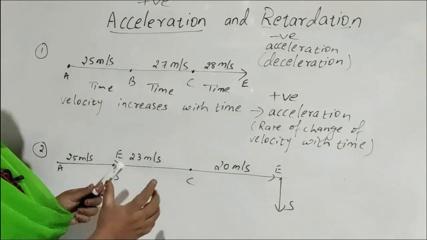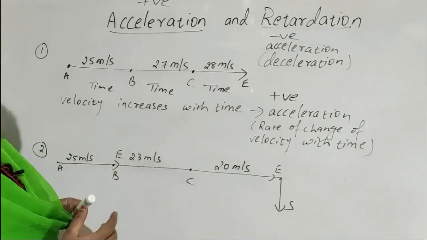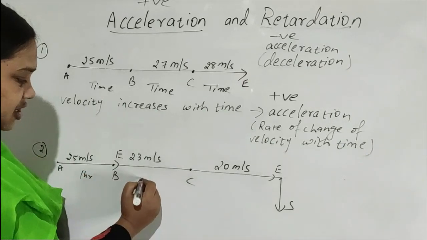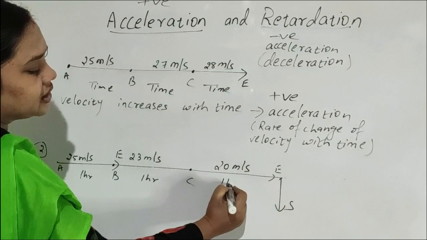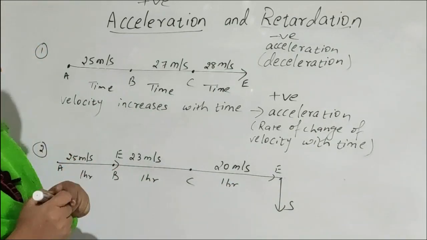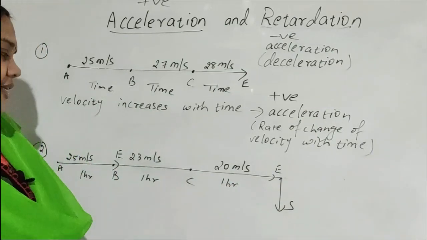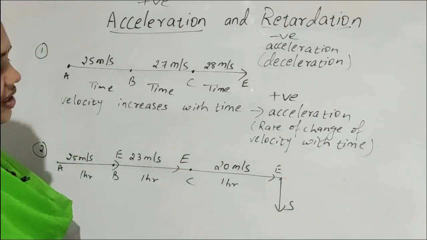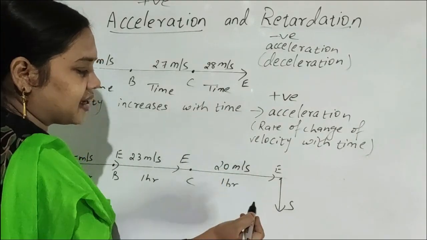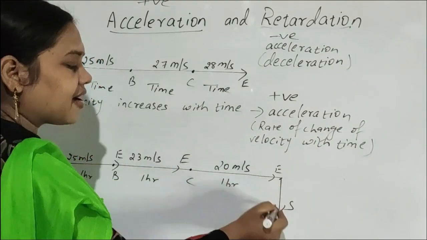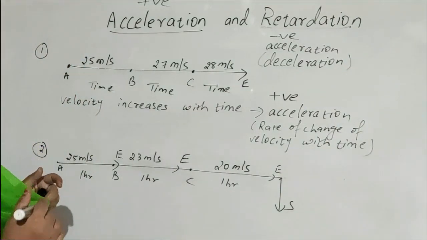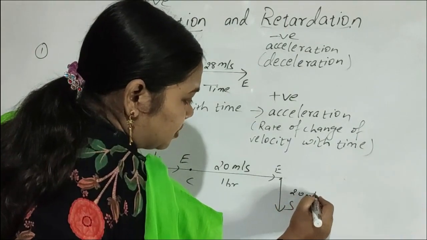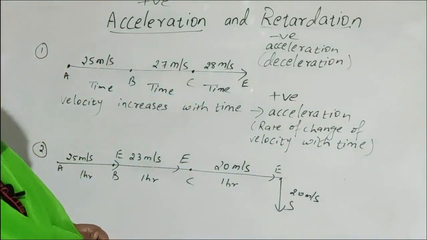Again after covering some part of the journey, suppose first journey 1 hour, second journey also 1 hour, third journey also 1 hour. After 1 hour again velocity decreased to 23 meter per second, direction is same, east. Again after 1 hour velocity decreased, same direction, east, 20 meter per second. Then the body maintains the same 20 meter per second, but direction changed.